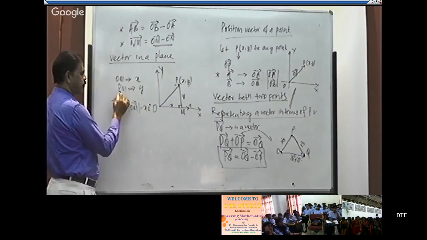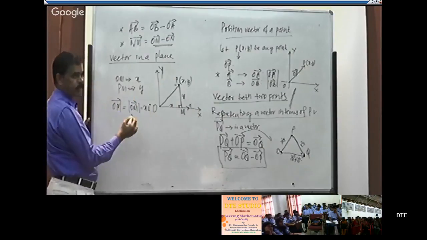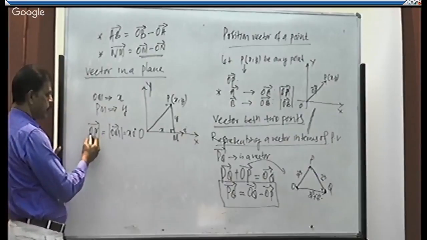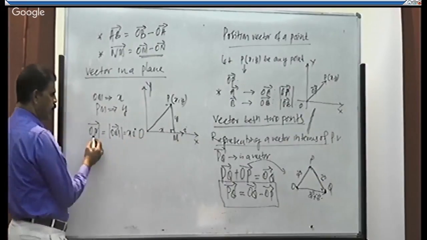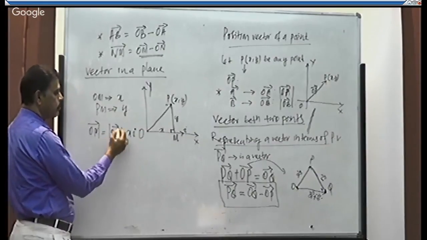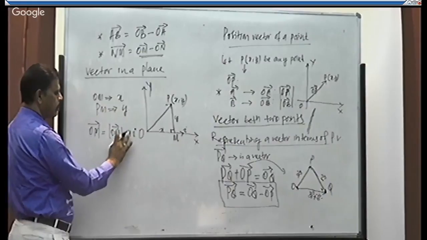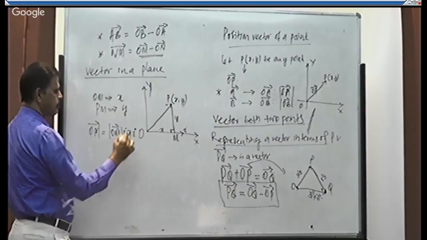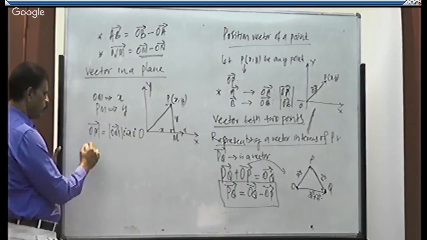OM is a distance x, PM is a distance y. So I write its position vectors. Position vector of OM, point P is what? Any vector is equal to the magnitude of that vector into the unit vector. What is that unit vector? That is equal to i. Hence, x into i.